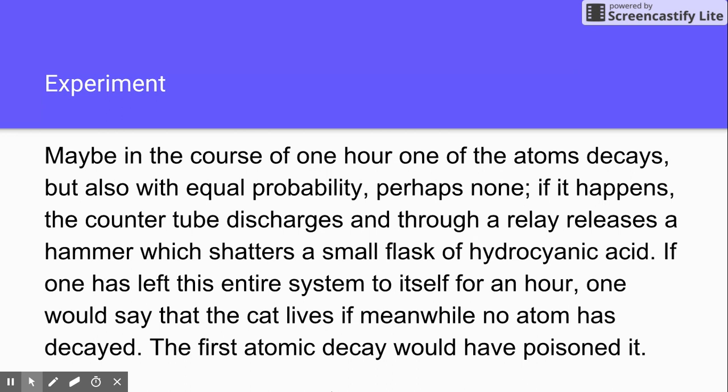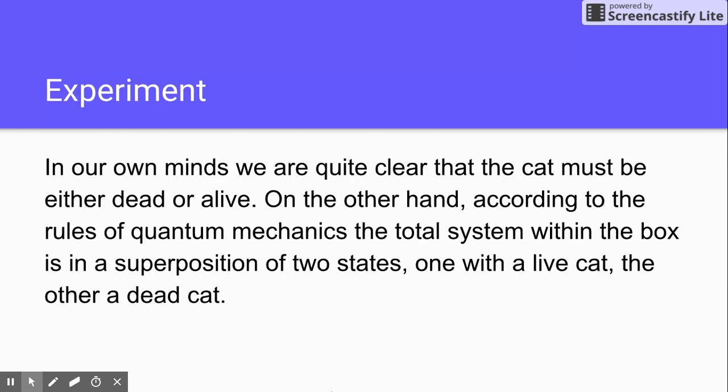Maybe in the course of 1 hour one of the atoms decays, but also with equal probability, perhaps none. If it happens, the counter tube discharges and through a relay releases a hammer which shatters a small flask of poison, that is hydrocyanic acid. If one has left this entire system to itself for an hour, one would say that the cat lives if meanwhile no atom has decayed. The first atomic decay would have poisoned it, if it were to happen.